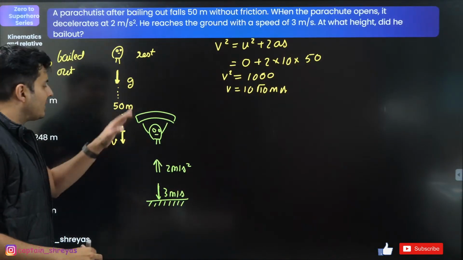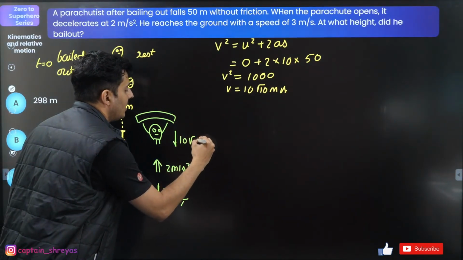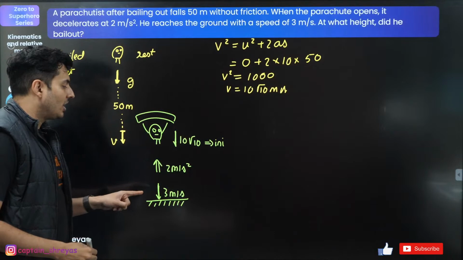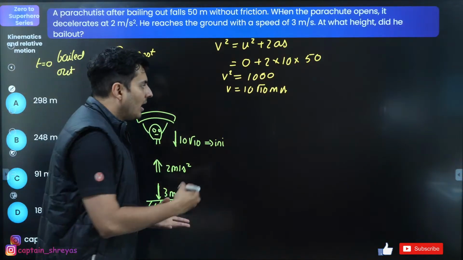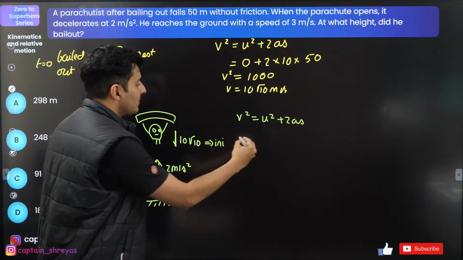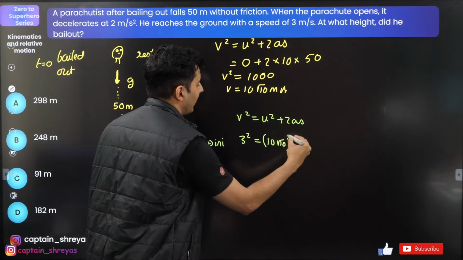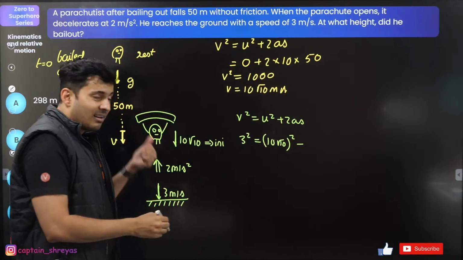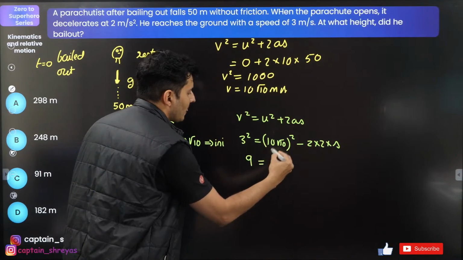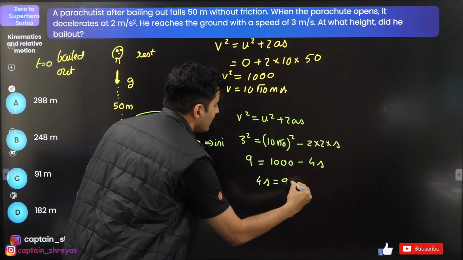Now what do I do for this part? This velocity will now become the initial velocity. 10 root 10 will become its initial velocity. Final velocity I know, acceleration I know. I think I can find the displacement. How? Again use v square is u square plus 2as. Final speed 3, initial speed 10 root 10. So 10 root 10 square plus, or rather minus because it is retardation, 2 into displacement. 3 square is 9. This will be 1000 minus 4s. So 4s will be 991.